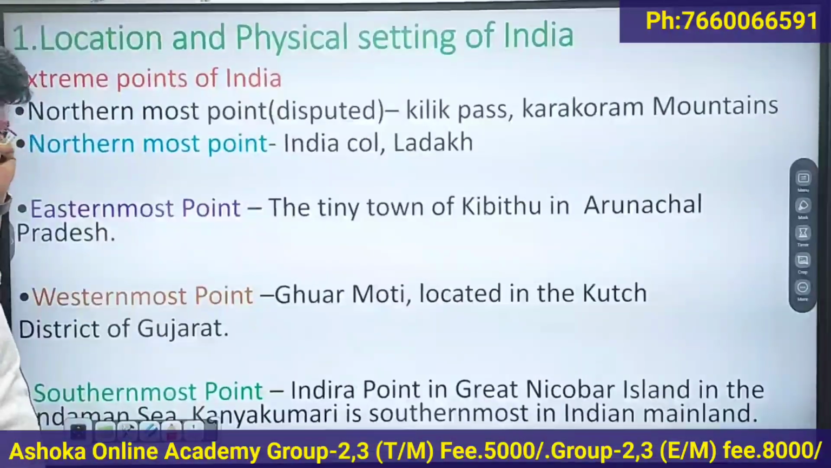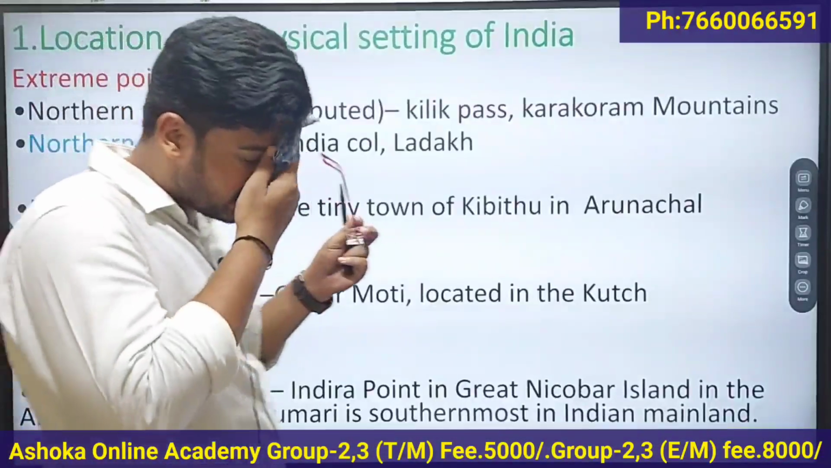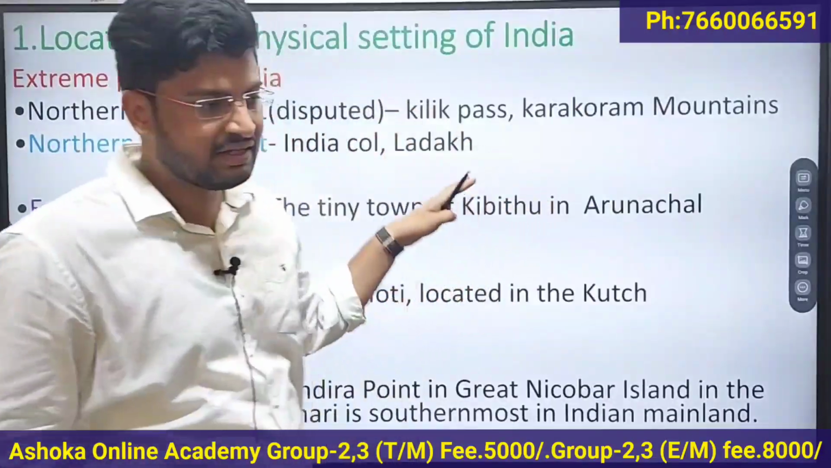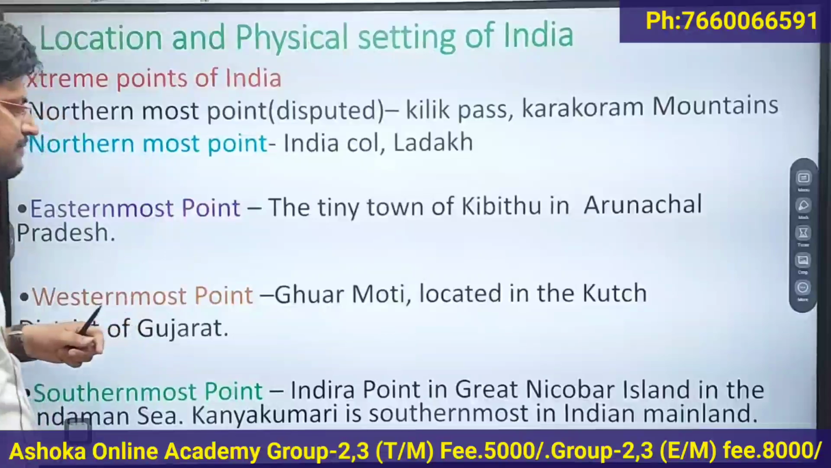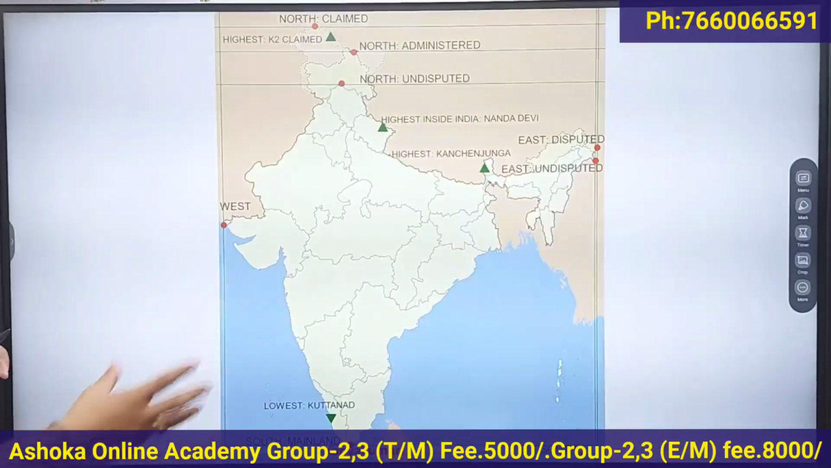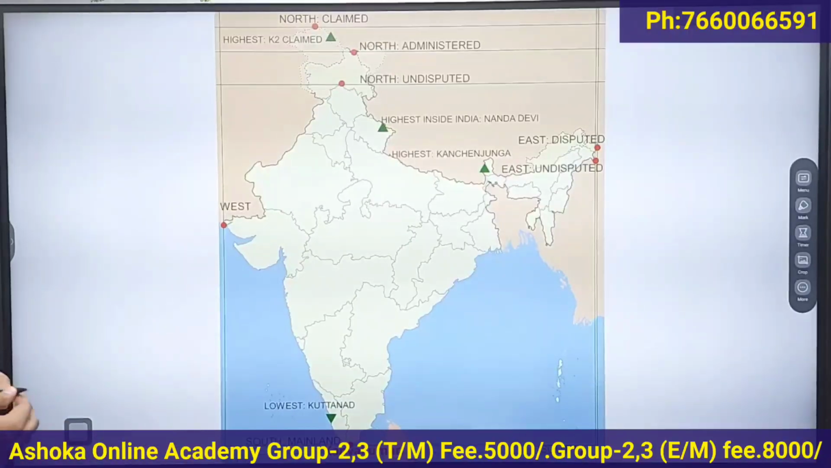So this is about the location of India. India is located in Asia, in the southern part of Asia, and it is located in the northeastern hemisphere. Now let us look at the north, south, east, west of the location of India.